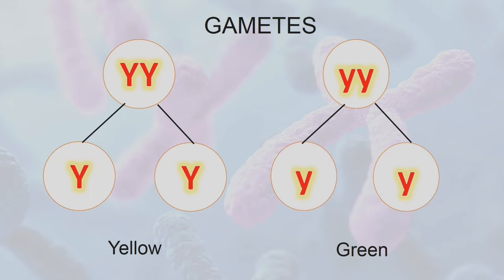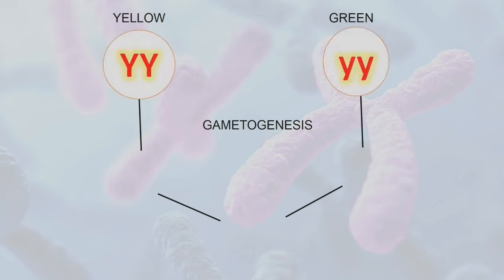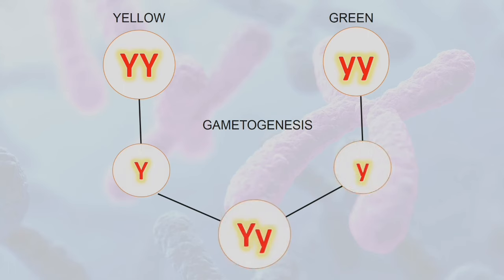So, paghihiwalayin lang natin yan para makita natin mamaya sa process ng gametogenesis. In the process of gametogenesis, ito yung kanina, we have the capital Y and small letter y. So, pag pinaghiwalay mo yan, it will represent capital Y and small letter y.